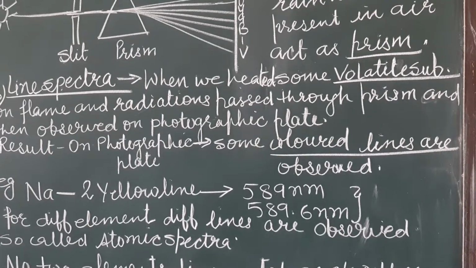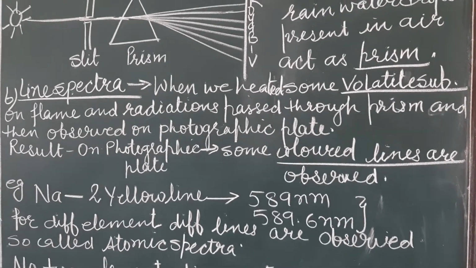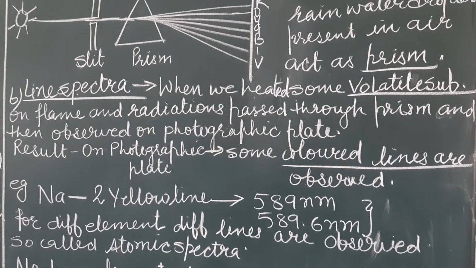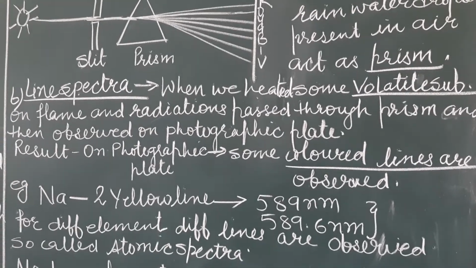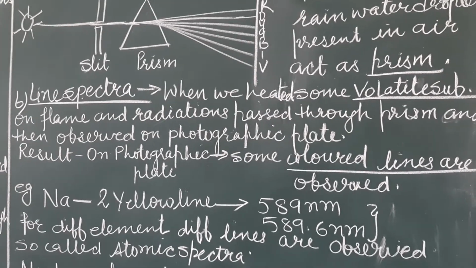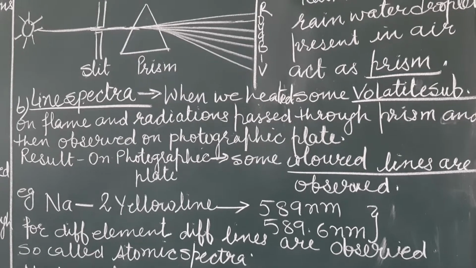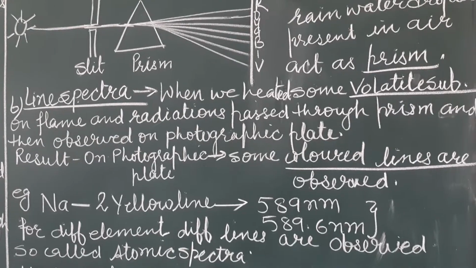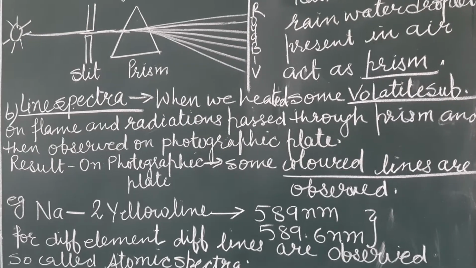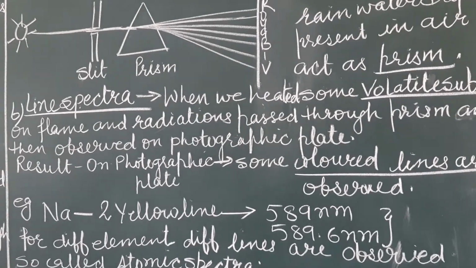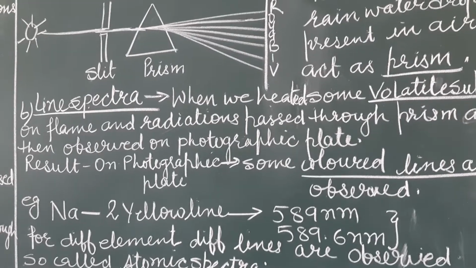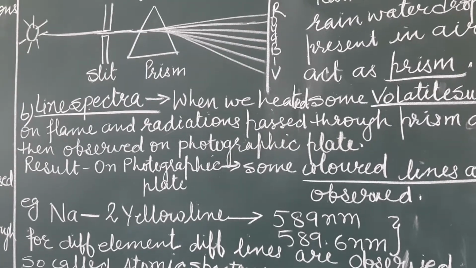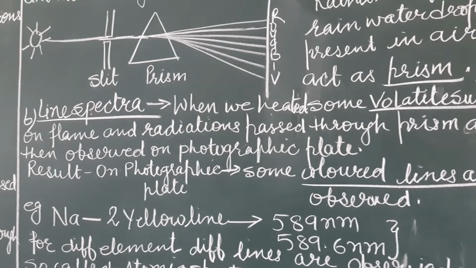When you put some volatile substance on a flame, it starts to burn, melt and vaporize, and it releases some radiation. If you put some sodium chloride, also known as table salt, on a flame, you observe a yellow colored flame. This is due to the volatile nature of the substance.